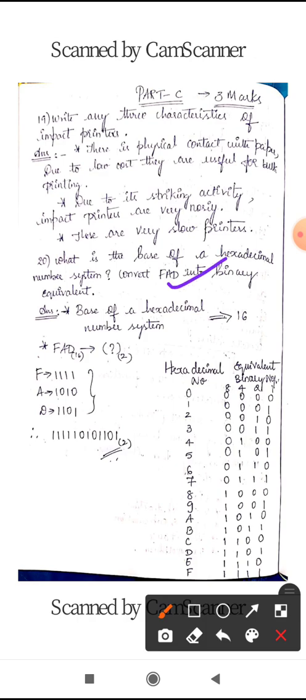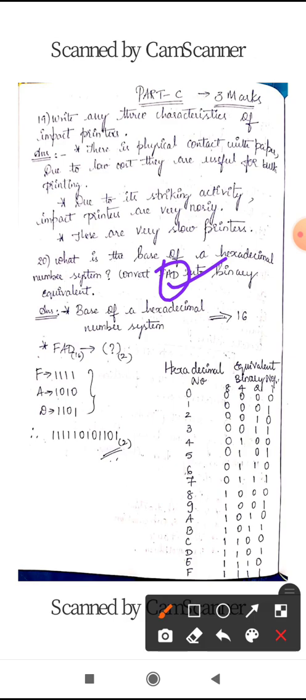question is, what is the base of the hexadecimal number system, and convert the given number. That is one hexadecimal number they have given. What is that? FAD into its binary equivalent. In number systems we are having the decimal number system, octal number system, hexadecimal number system, and binary number system. All the number systems will have a base.